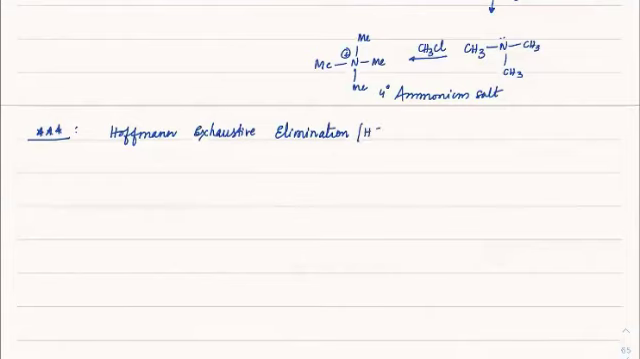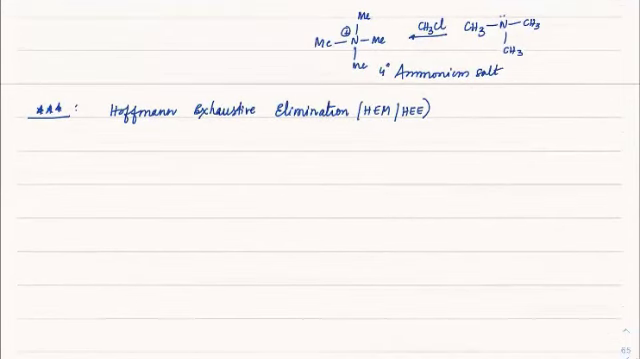Some books give it as HEM, called exhaustive methylation, or HEE, Hofmann exhaustive elimination. So the reaction here is, first we start off with a primary, secondary or tertiary amine. You just have to make sure you form it as an ammonium salt. So we have CH3CH2NH2.